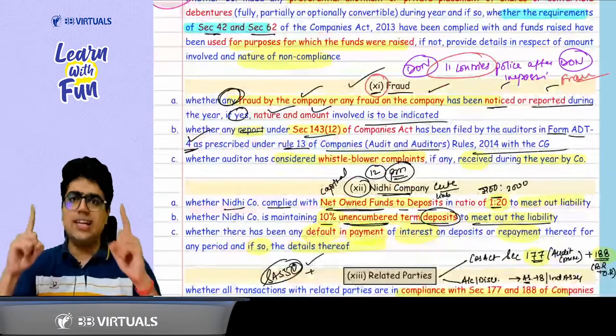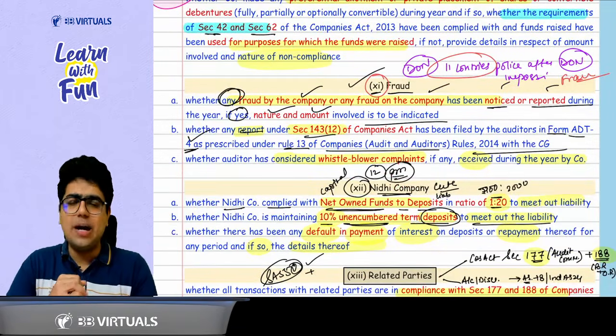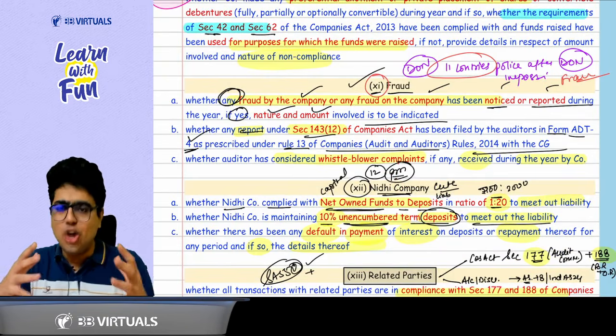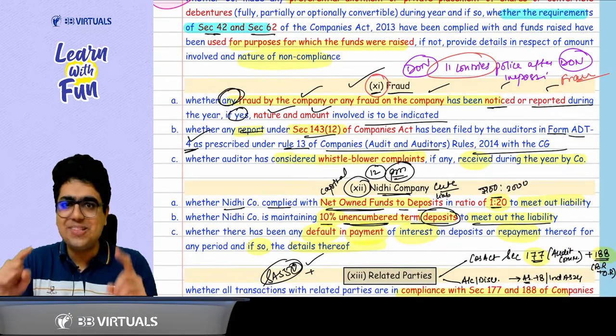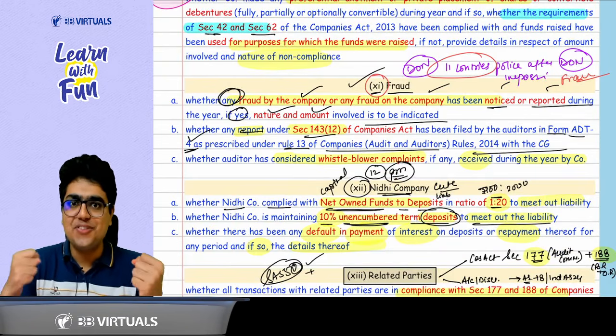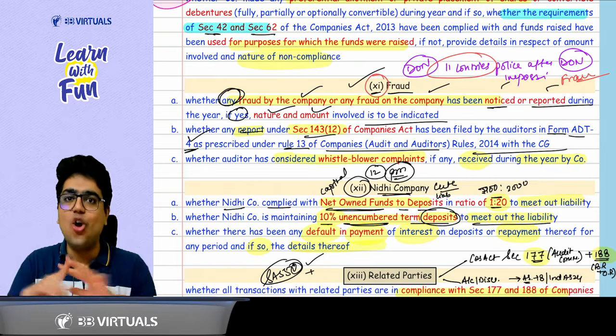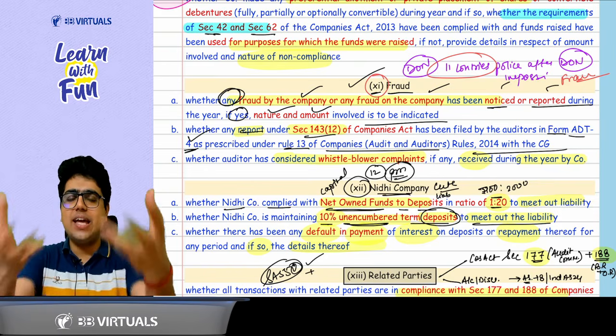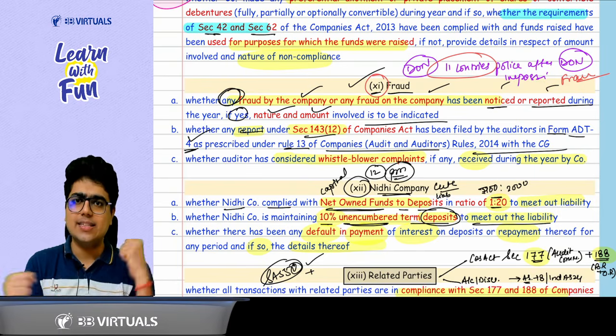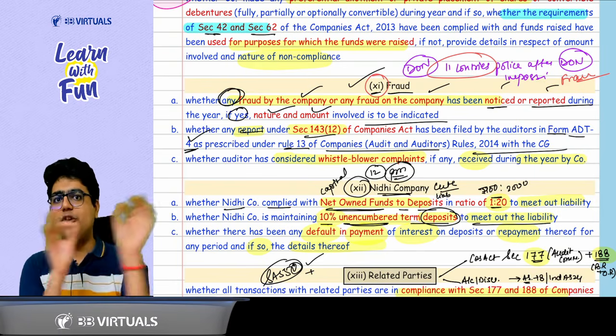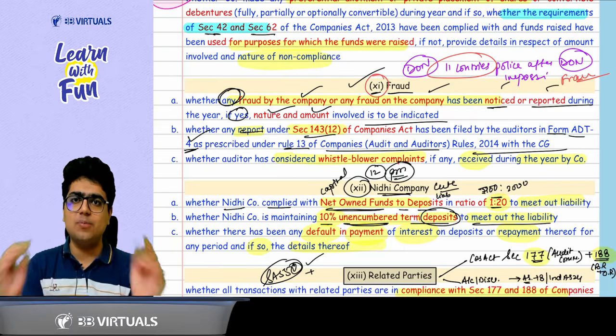Then comes clause 11. What was the part about 11? Sir, Don. 11 countries police is after Don because he has done a fraud. 3 parts about this fraud. First of all, frauds. Any fraud by the company, any fraud on the company has to be reported in this case. Got it, sir. Second thing, 143(12) fraud, and third part about the whistleblower complaints.